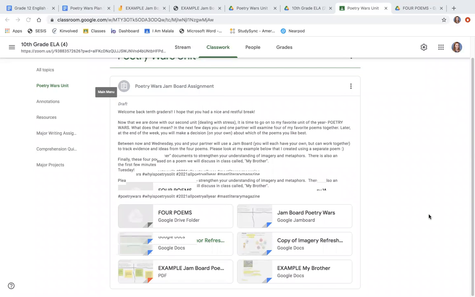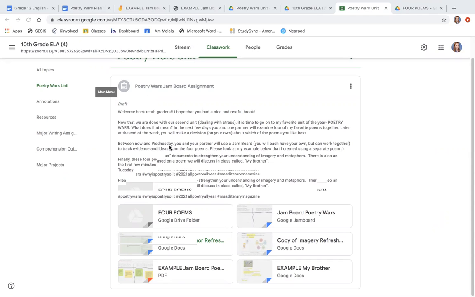Hello again, 10th graders. So here is the description of your task along with a model of what we're asking you to do. Between now and a few days from now, Wednesday, you and your partner, who you will choose, are going to work on a Jamboard to track evidence and ideas in the 4 poems for this unit.